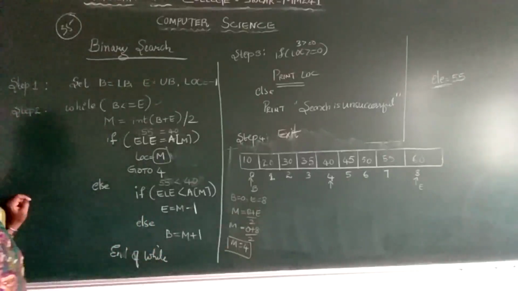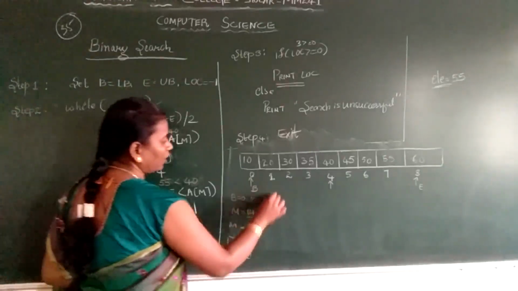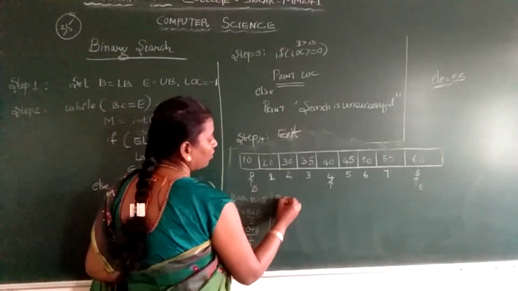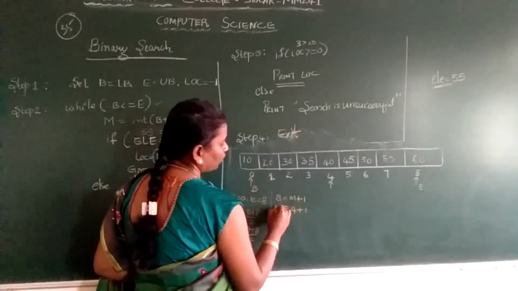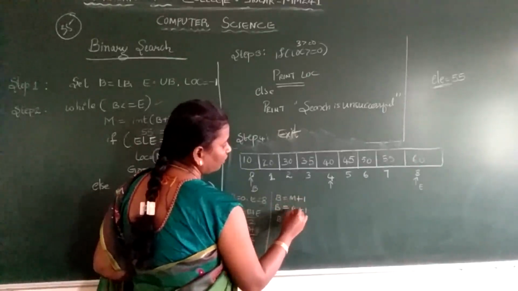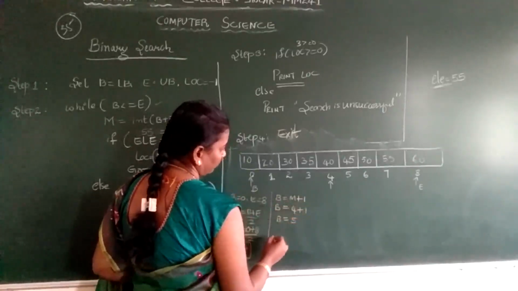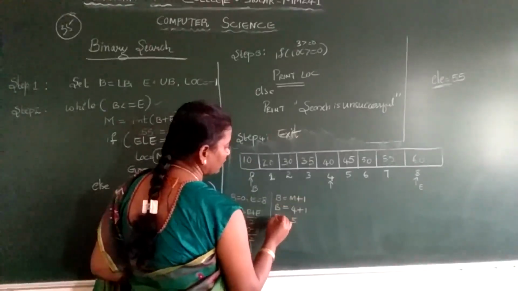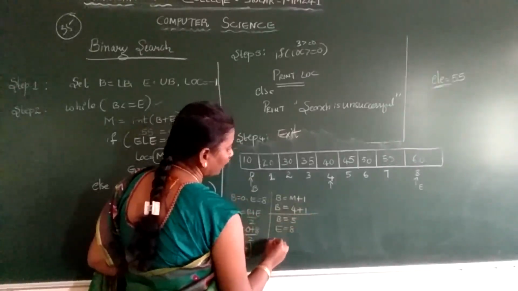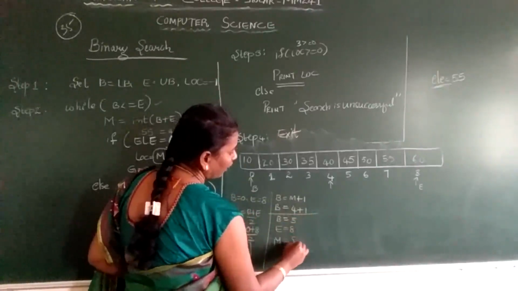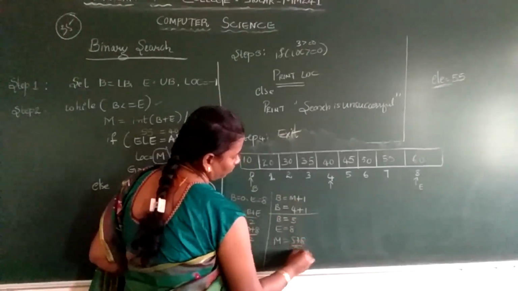Your beginning will change to mid plus 1. What was your mid? Your mid was 4. 4 plus 1, so your beginning will become 5. Okay. Your end will be as it is. For your next search, your end will be 8. So again when you calculate the mid element, 5 plus 8 divided by 2.